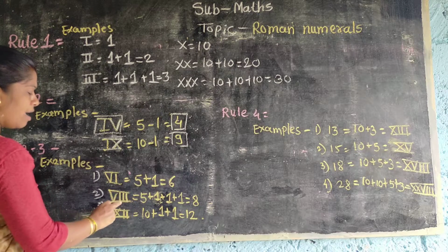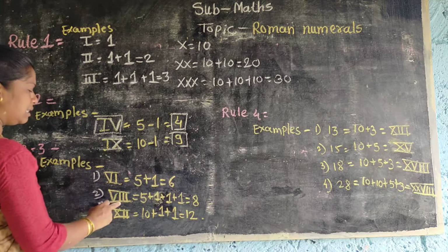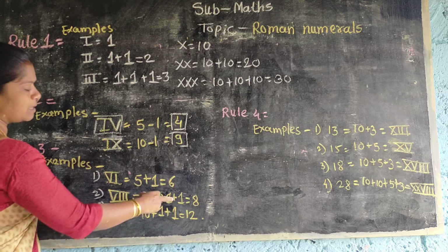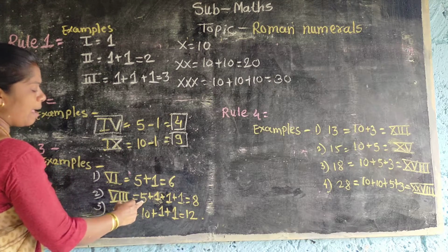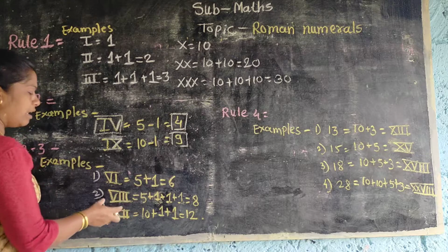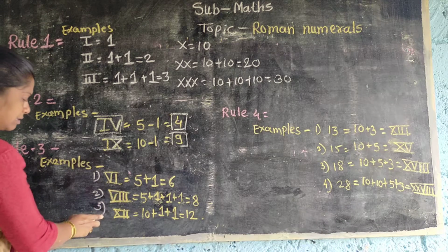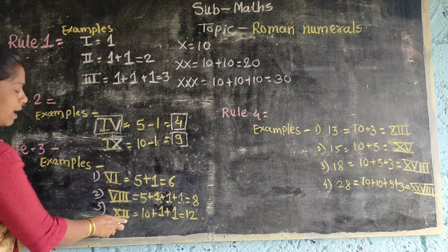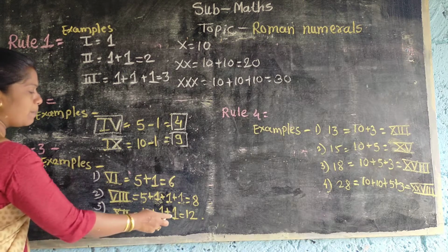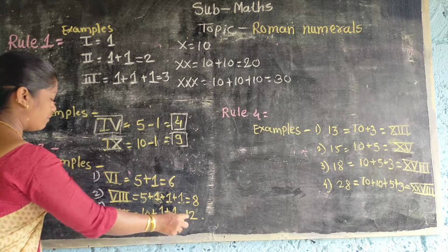V means 5, plus 1 plus 1 plus 1, triple I means 3 times plus. 5 plus 1 plus 1 plus 1: 5, 6, 7, 8. The answer is 8, and in numerals we write VIII. Third example: X and double I. X means 10 and double I means 1 plus 1, so 10, 11 and 12.